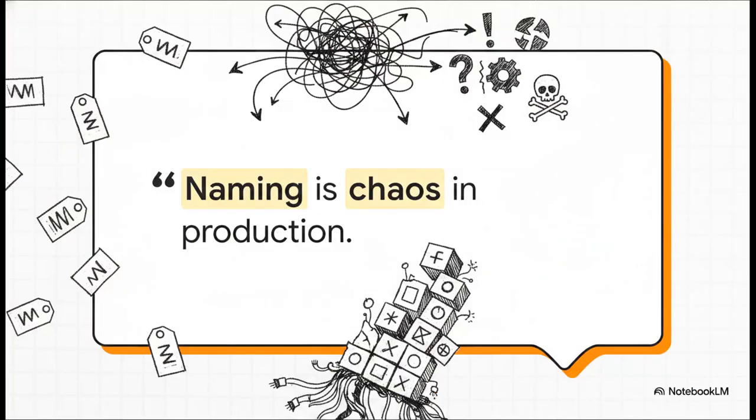All right, Section 3, the naming chaos pitfall, the reality check. Before we just hand the keys to the kingdom over to AI, we desperately need a reality check, because the shiny, perfect promise of AI often collides head-on with the messy, patched-together reality of how our systems are actually built. As the source material bluntly puts it, naming is chaos in production.